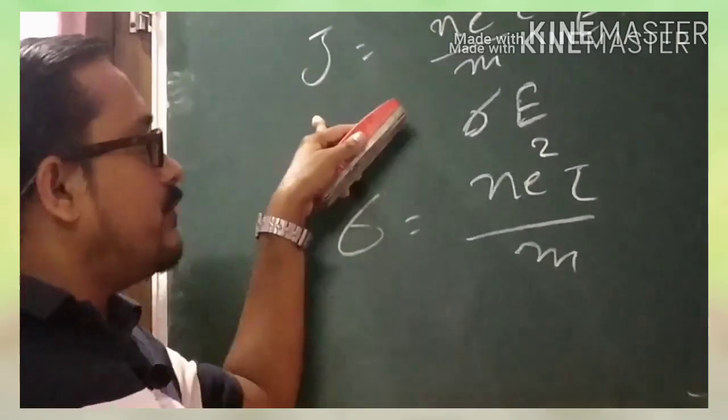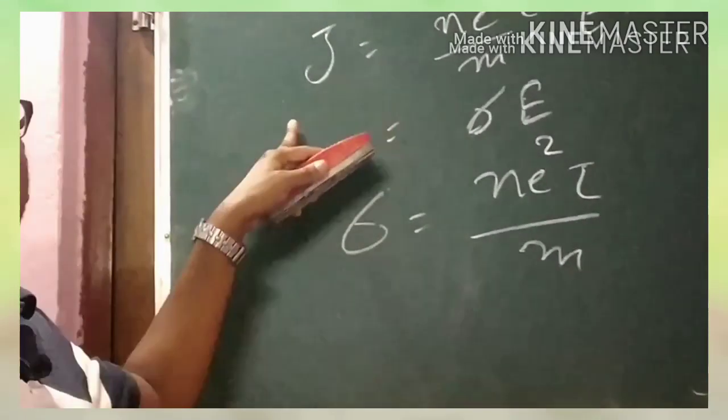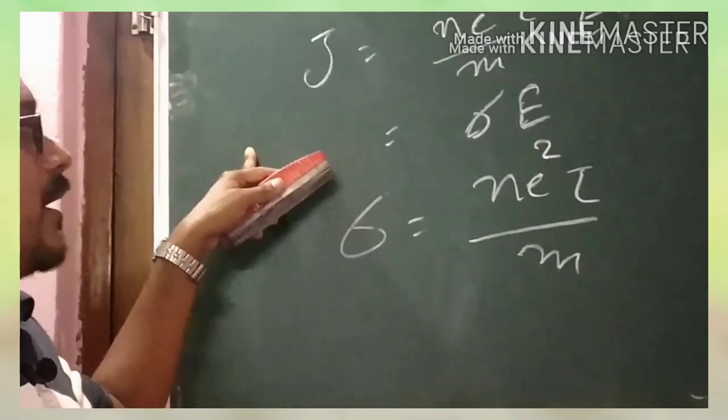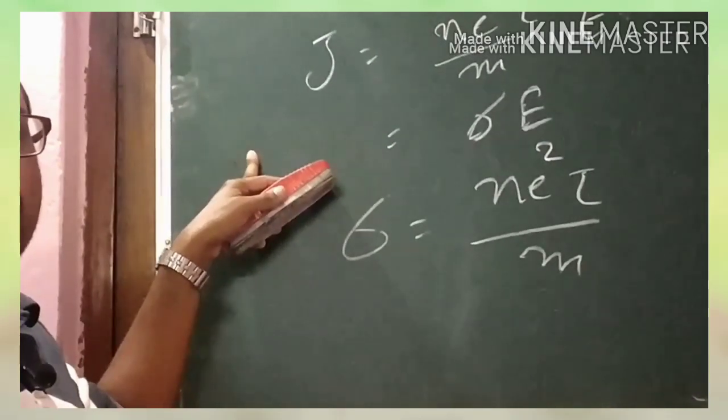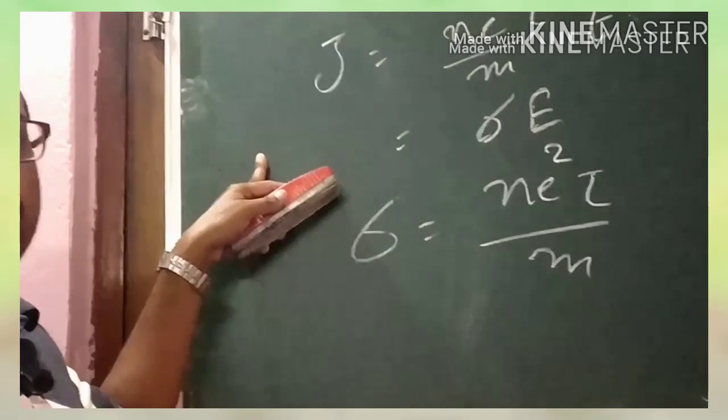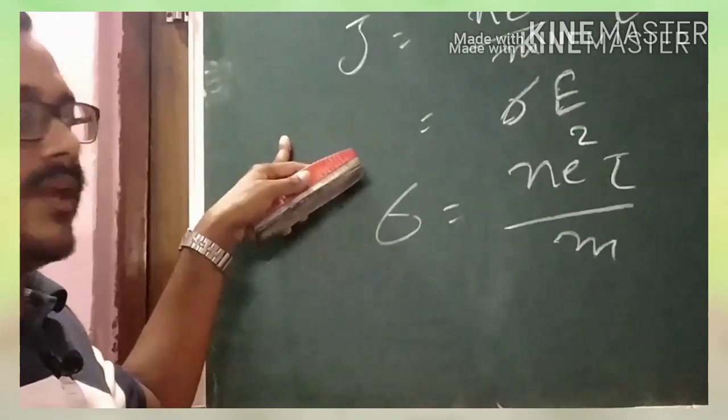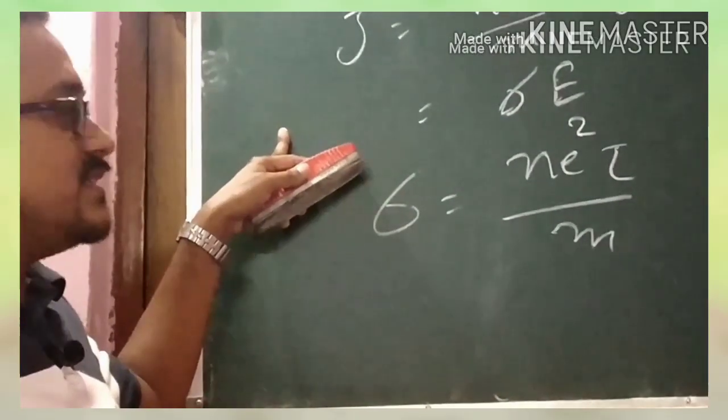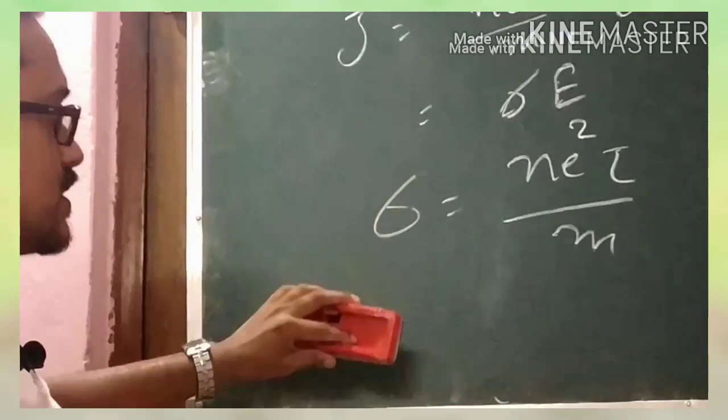Okay, so we can also discuss the origin of the resistivity from this equation. Here we have discussed the drift velocity, and the drift velocity is the average of the velocity of the electron while they are colliding with each other or with the heavy ions. Okay, so this represents the drift velocity. Next we will discuss mobility.